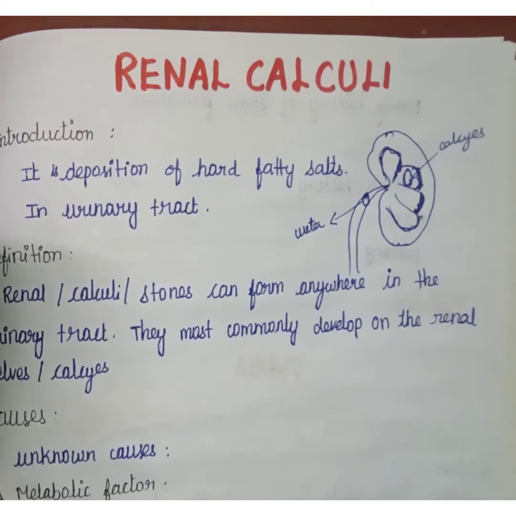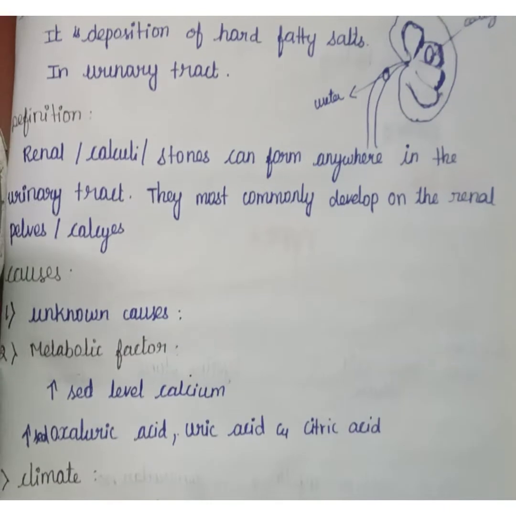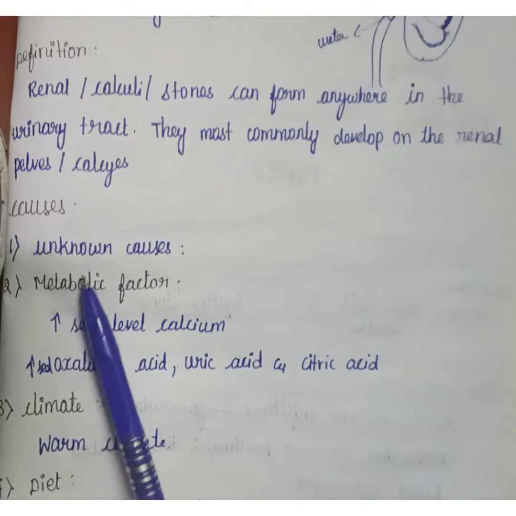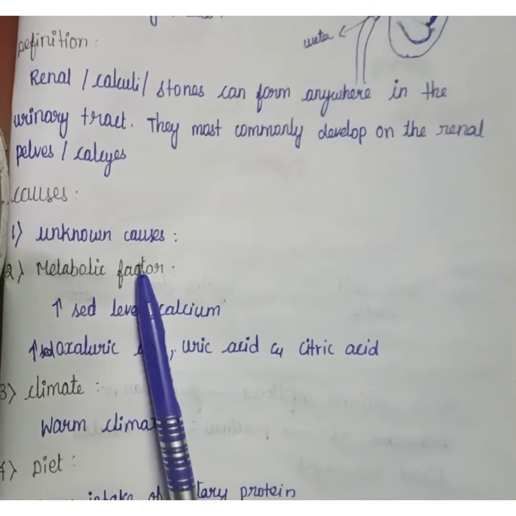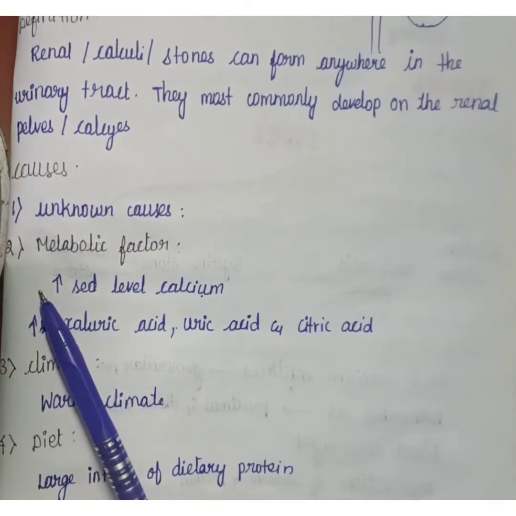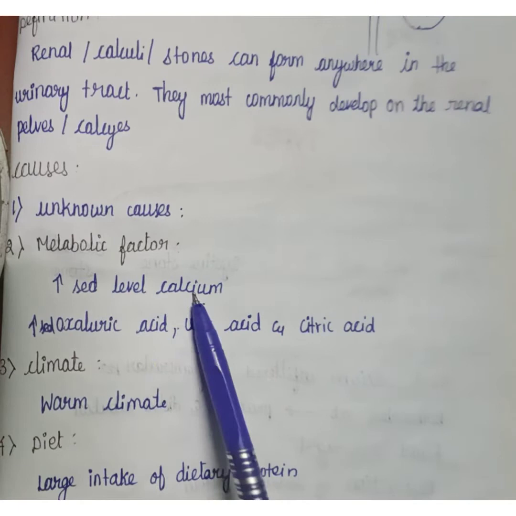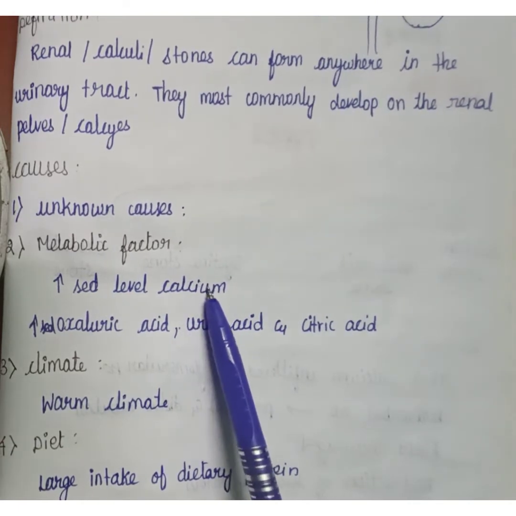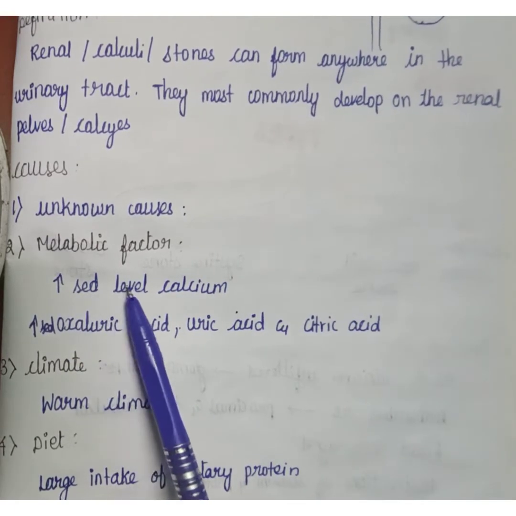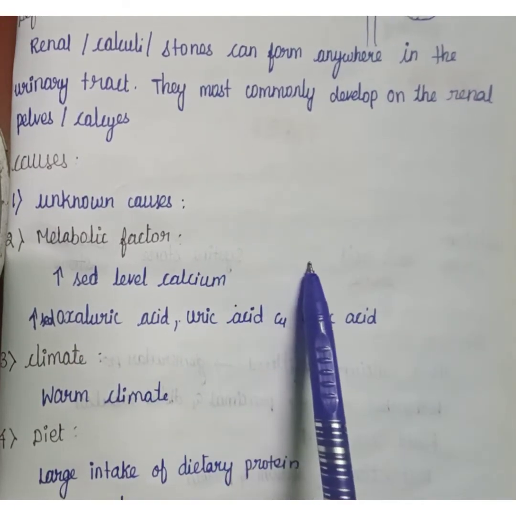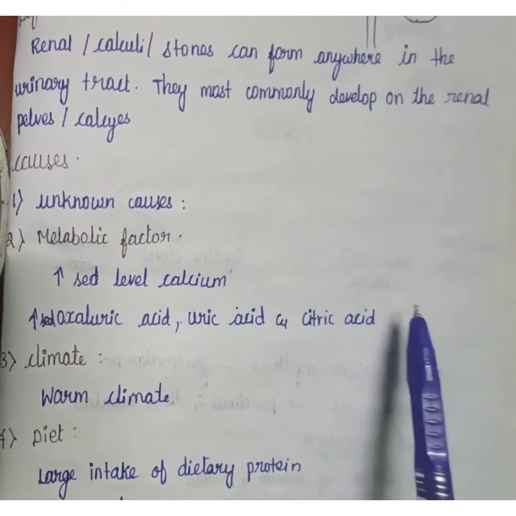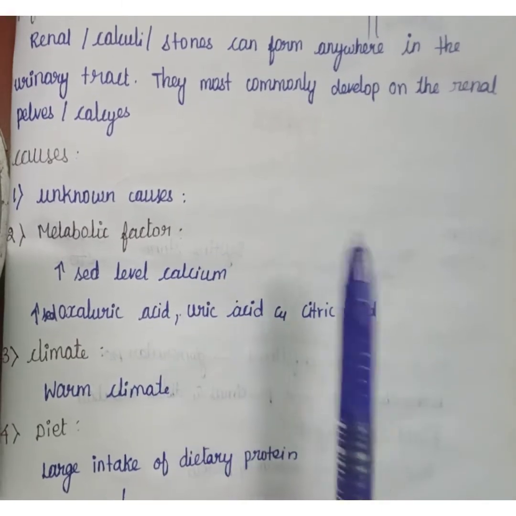Next, what are the causes of renal calculi? The first cause is unknown cause. The next cause is metabolic factor. In metabolic factor, due to some abnormalities there is an increased level of calcium in the urine. That also increases the oxalic acid, uric acid and citric acid levels. So these are the causes under metabolic factor.